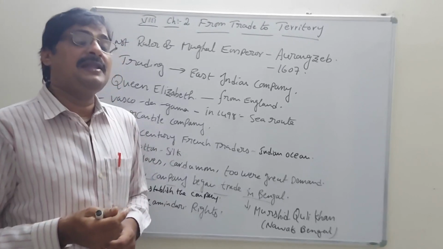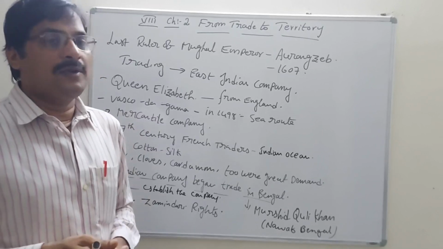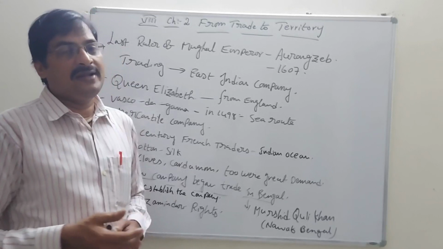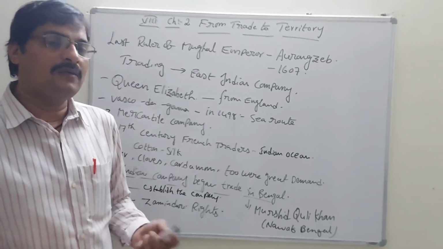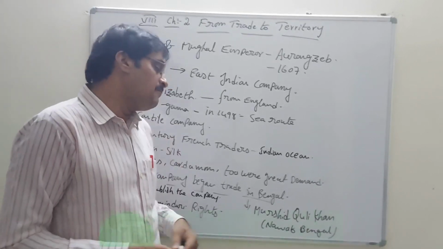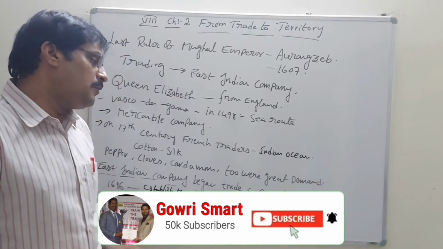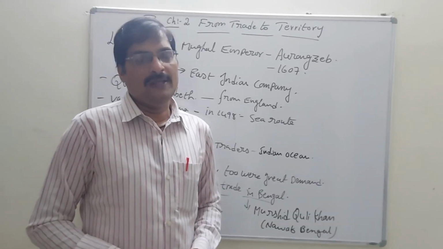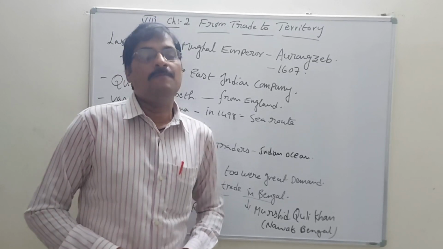So these Zamindari rights were given by Aurangzeb, the last Mughal emperor. So who is that governor? Who is the viceroy or governor? Both are the same thing only. Who is the viceroy there? Murshid Quli Khan. He is a Nawab of Bengal.